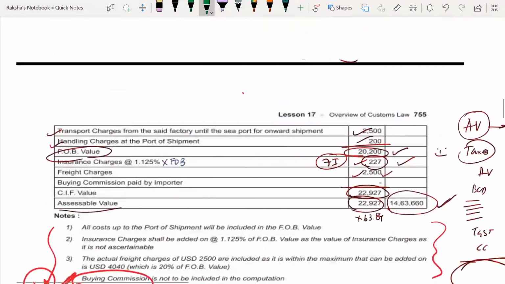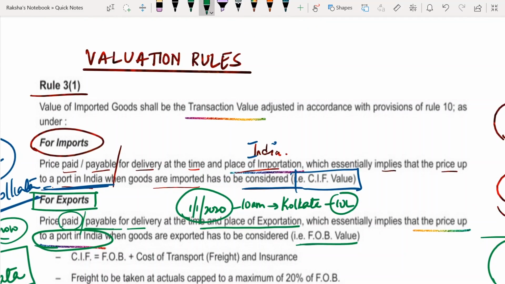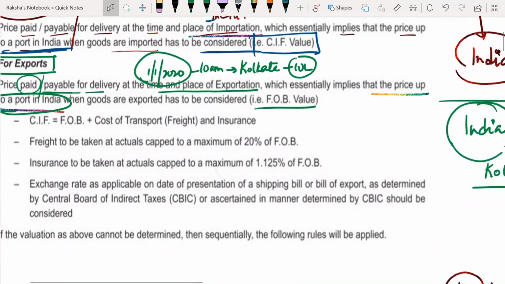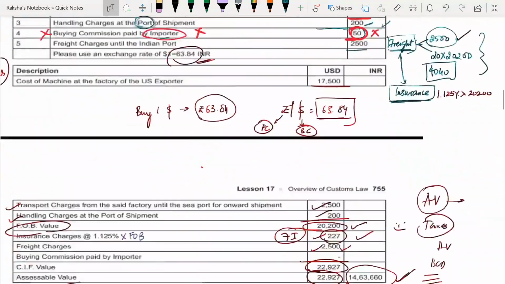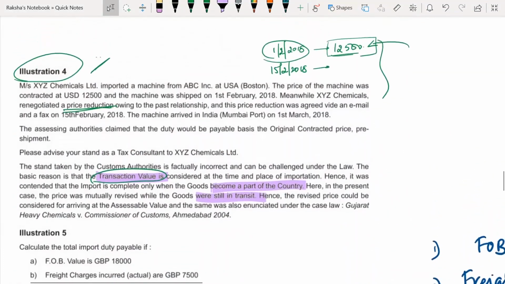See here, the value of imported goods shall be the transaction value. How much you are going to pay, that price paid or payable, only that is going to be the value for your customs.